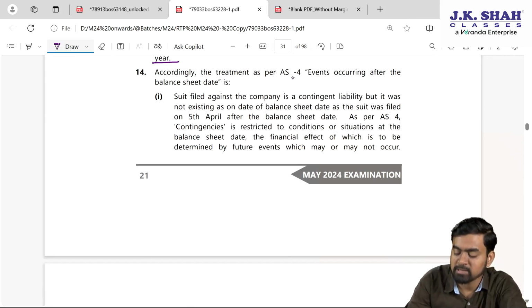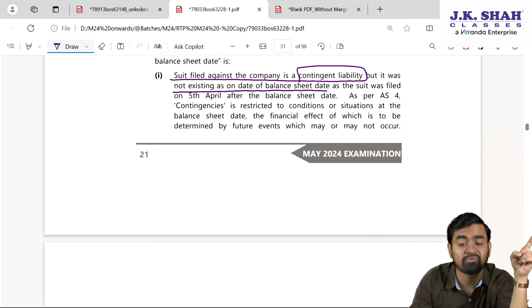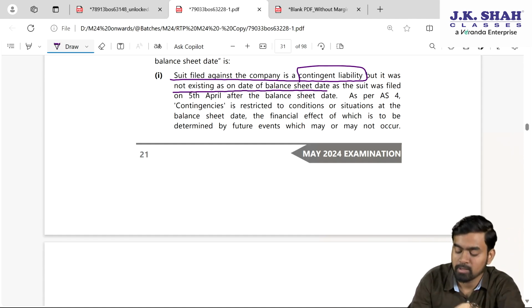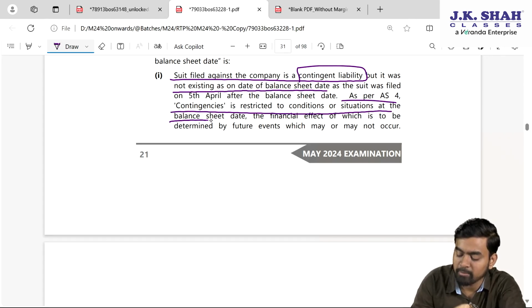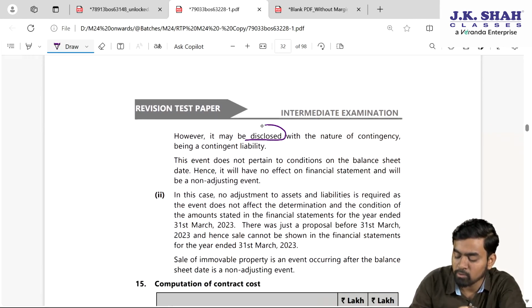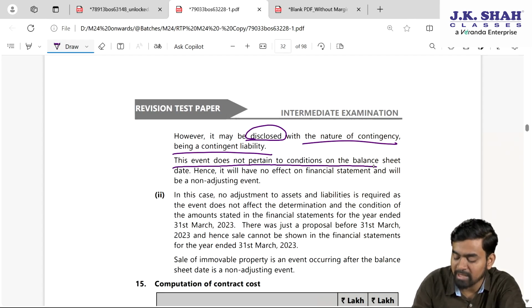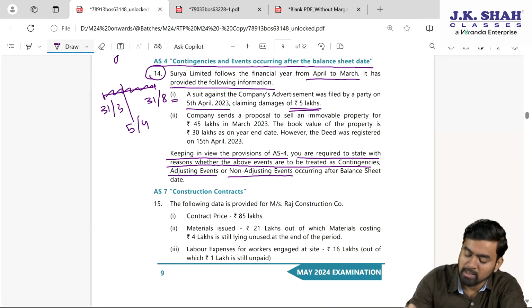Accordingly, the treatment as per AS 4, number 1, suit filed against the company is contingent liability, but it was not existing as on the date of balance sheet. So case filed on 5th of April, not on 31st of March. As per AS 4, contingencies is restricted to condition or situation at balance sheet date, the financial effect of which is to be determined by future event which may or may not occur. However, it may be disclosed. If there is contingent liability, you can disclose in footnote with the nature of contingency being contingent liability. This event does not pertain to condition on the balance sheet date. There is no condition on the balance sheet date. Hence, it will be treated as what? Non-adjusting event.